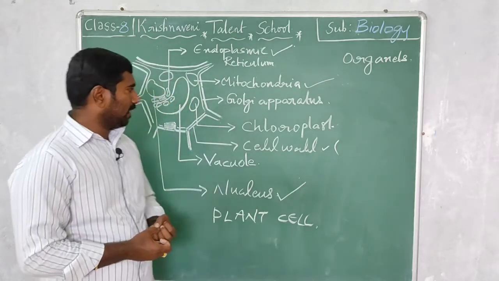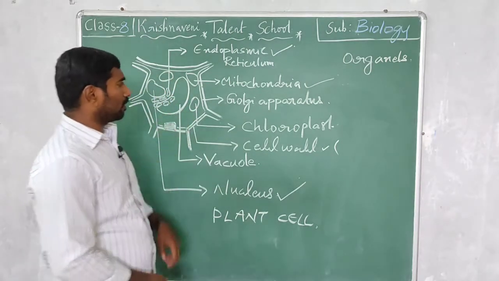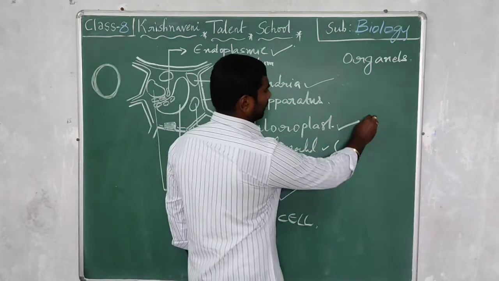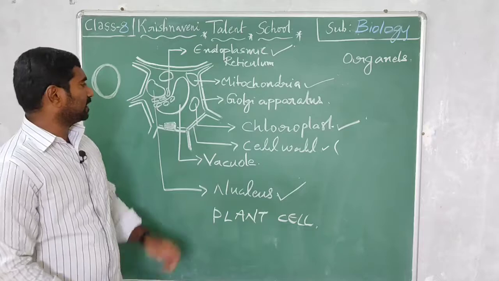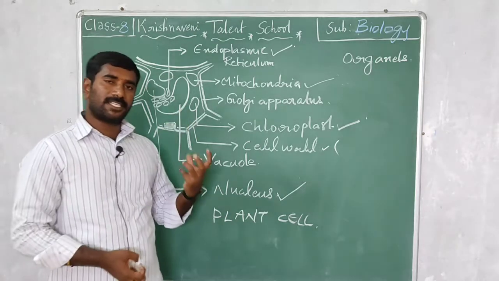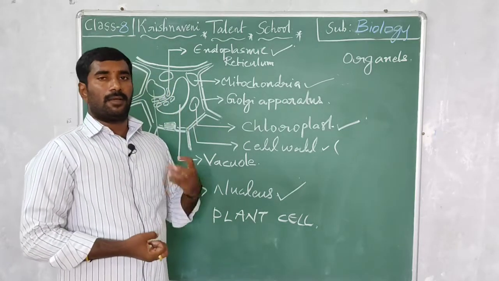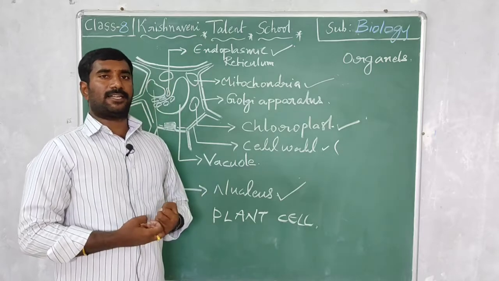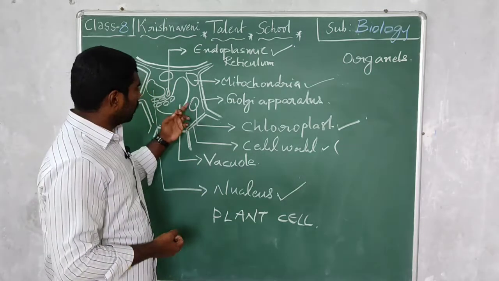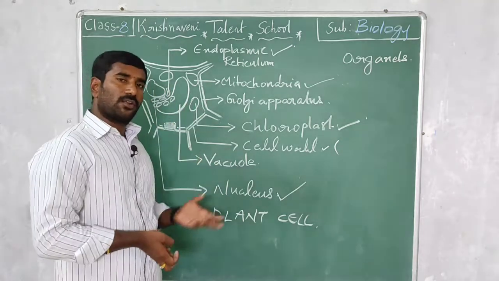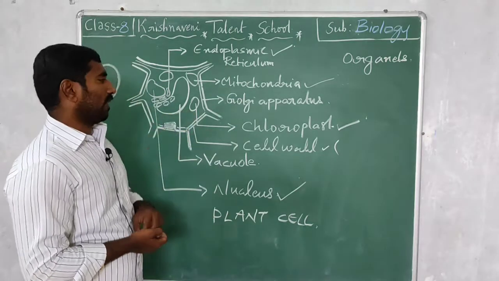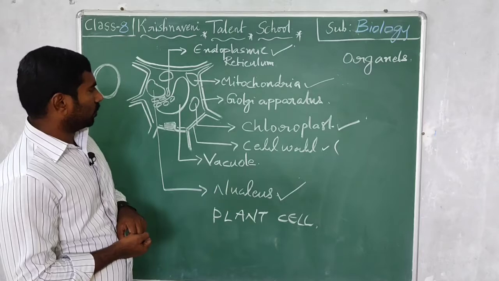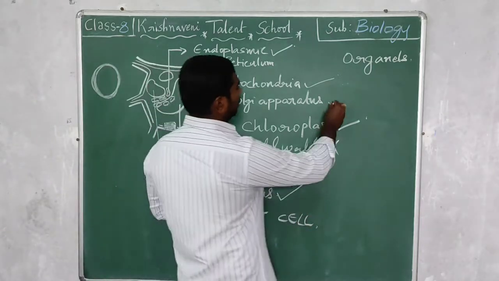Next, let's go to the chloroplast. I have already explained this. Chloroplast is the green pigment present in a plant. Plant leaves are green in color due to the presence of chloroplast. We can also call chloroplast chlorophyll. This is the chloroplast.